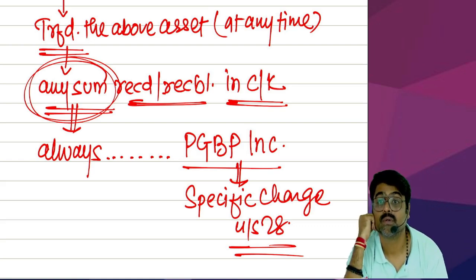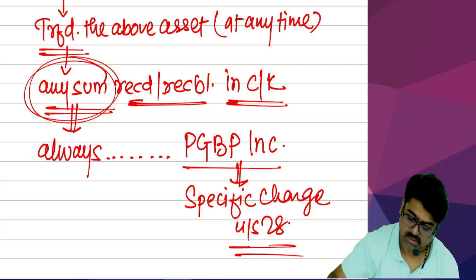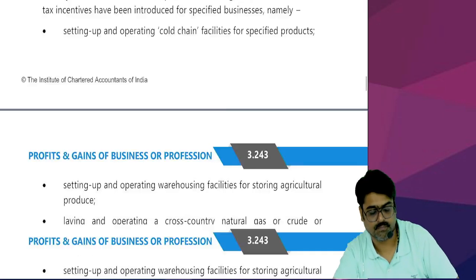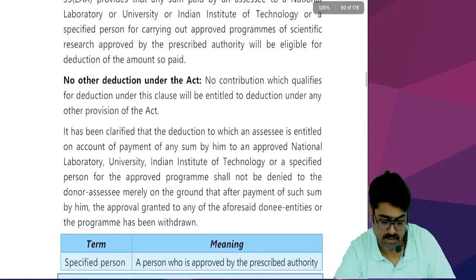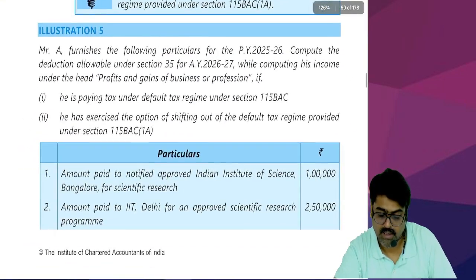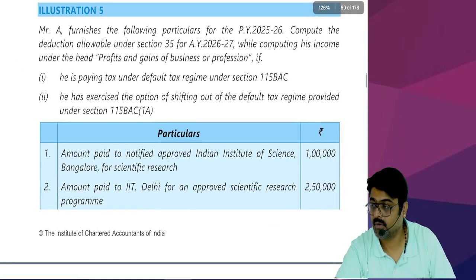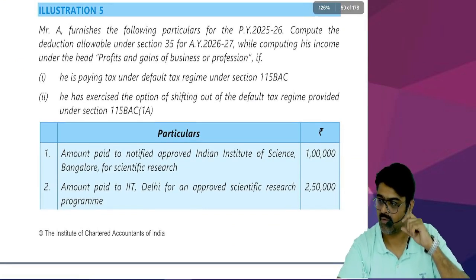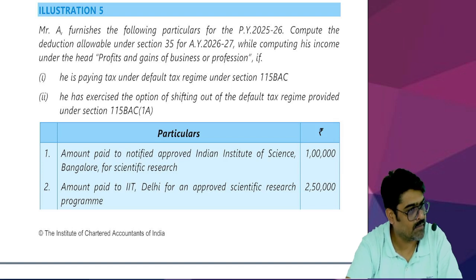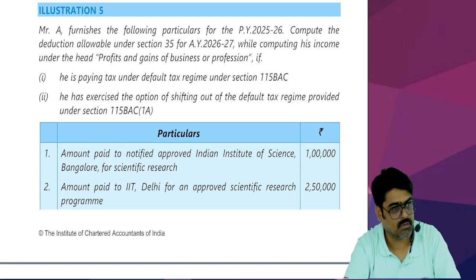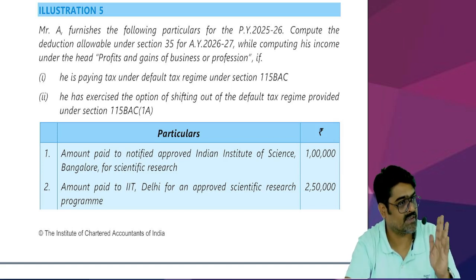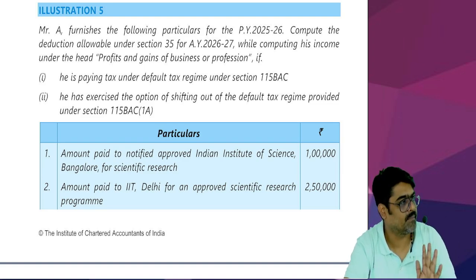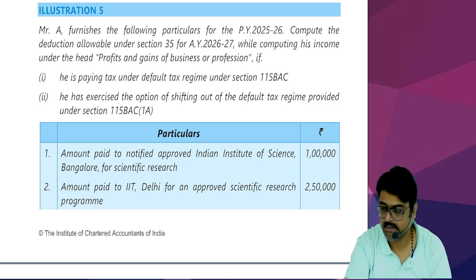Understood? Hello sir, did you understand? Let's go to the questions now. Question number 5 was remaining, no? So question number 5 has a concept of section 35. If you remember section 35, I taught you this long ago, when dinosaurs were alive. Before the break only we studied this section 35. Do you remember section 35? So based on section 35, the answer should be coming. Yes or no? Start.